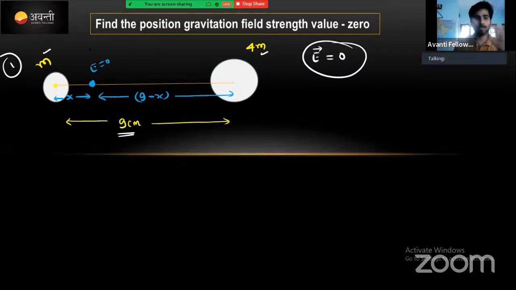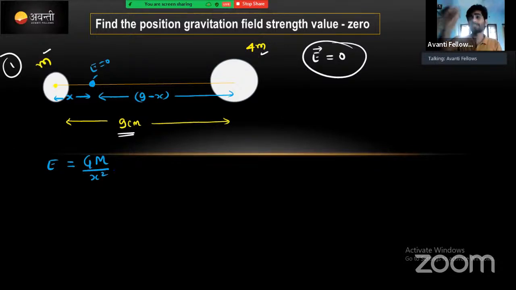Now at this point we need to calculate the gravitational field strength. The gravitational field strength E is equal to Gm divided by x square. We need to find the separation distance at that point.